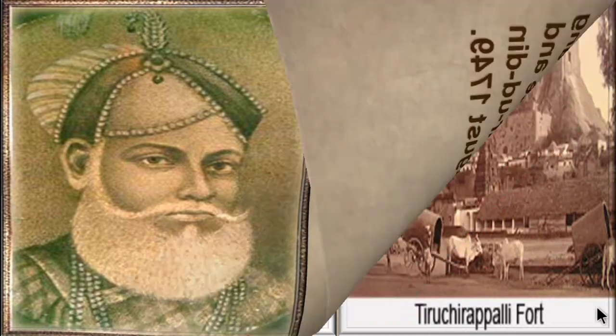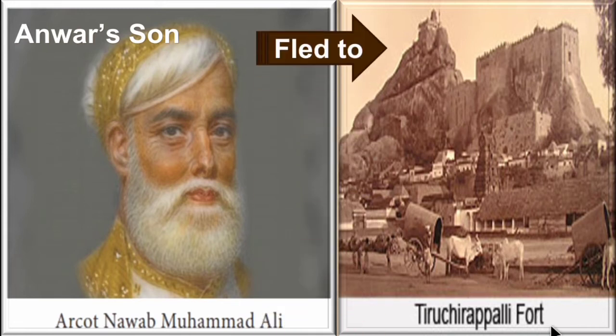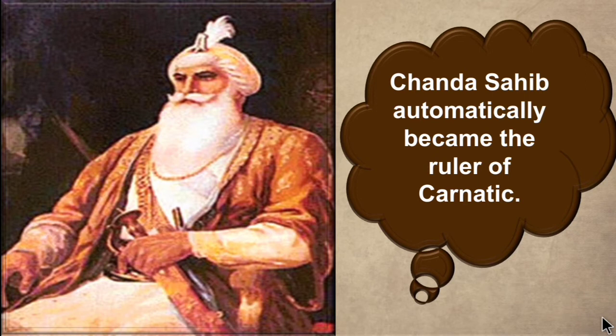Later what happened? Anvaruddin's son, Nawab Muhammad Ali, fled to Tiruchirappalli fort. He went and hid himself in Tiruchirappalli fort. So children, after they killed Anvaruddin, his son Muhammad Ali fled to Tiruchirappalli fort. Then automatically Chanda Sahib became the ruler of Carnatic.